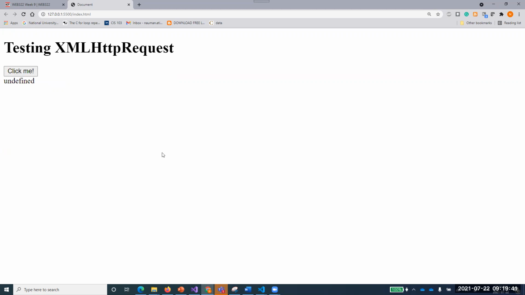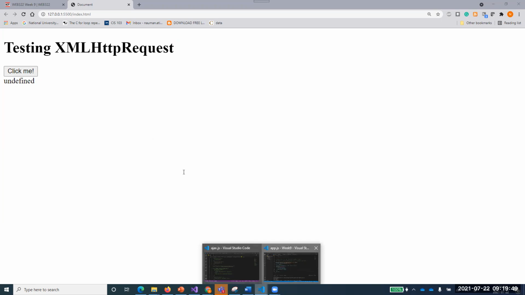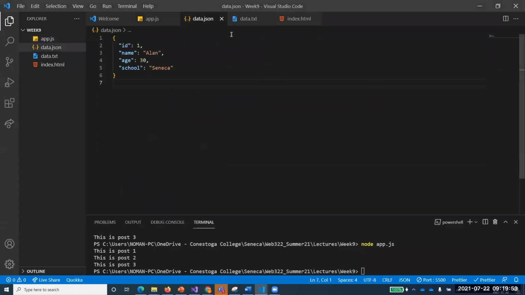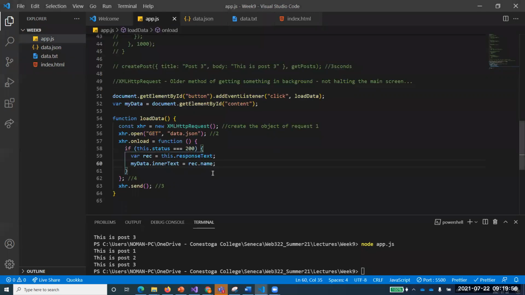Why is it not coming? Those who know the answer can give a smiling face. Why is it not coming over here? So smiling face, I can understand. Why is it not printing that rec.name? I want to print this rec.name, but it's not coming up. Arvind, Karthik, can you just explain what's happening? I just want your feedback on that.